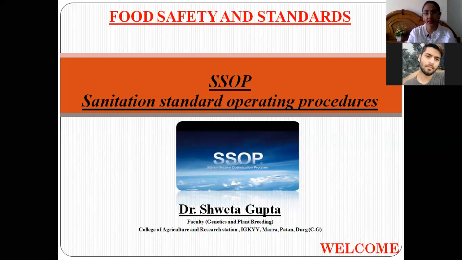In the earlier classes, we have studied various food safety measures like GMP, good manufacturing practices. Then we have studied about good handling practices, then the prerequisite plans. And in the last class, we studied about HACCP, the most important program of food safety and standards, that stands for Hazard Analysis and Critical Control Points.